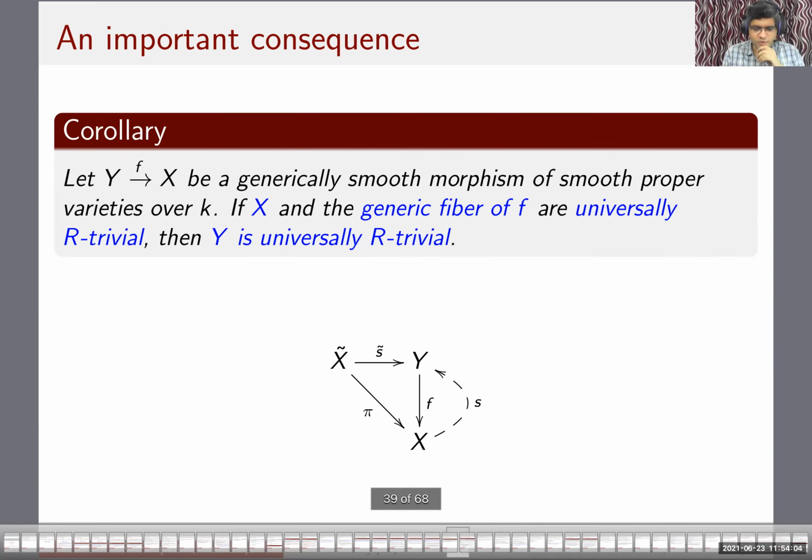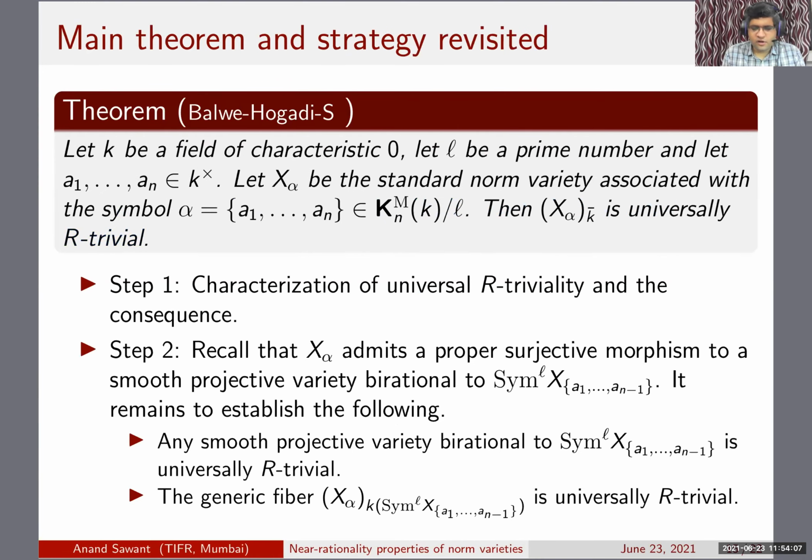So I'll not say much about this. Let me just recall the statement of the theorem for convenience. Step one, which we just discussed, is the characterization of universal R-triviality and the consequence. Now step two: we have a proper surjective morphism from X alpha to something smooth, some smooth projective variety birational to the L-th symmetric power of this X, A^1 to n minus 1. We have to check two things: that any smooth projective variety birational to the symmetric power is universally R-trivial, and that the generic fiber is universally R-trivial.